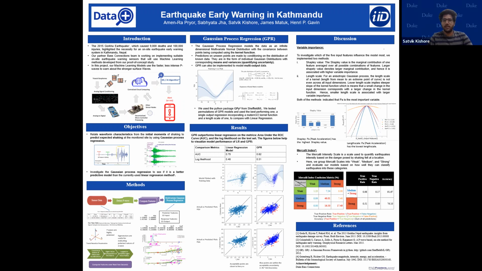We also use something known as the modified Mercalli intensity scale. This intensity scale describes how strongly earthquakes are felt at on-sites. So we have 3 categories over here: weak, medium, and strong. And we observe that for medium plus strong category of earthquakes, we can catch 98% of them, which is a pretty good number and suggests that our model is performing fairly well.